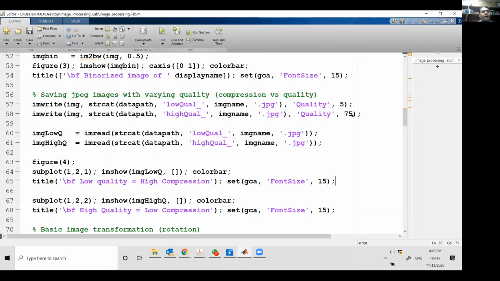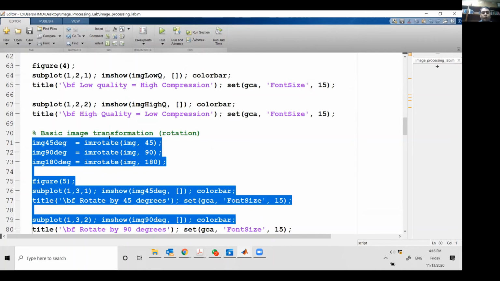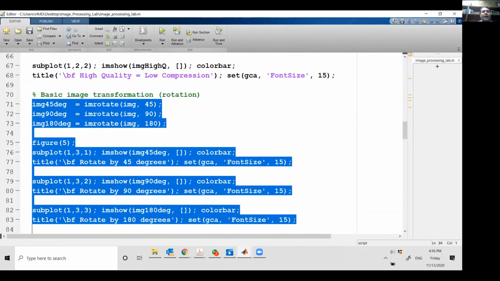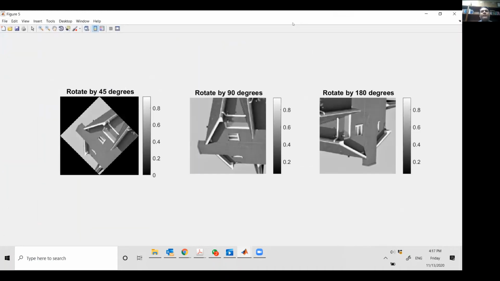Then we have some other transformations that we can do. What if I want to rotate my image by some degree? So I can just call imrotate. I give it the image और कितने डिग्री से रोटेट करना है, 45, 90, 180 and so on and so forth. So these transformations are very, very important in computer vision and medical imaging. And again यहाँ पे मैं सिर्फ rotation आपको show कर रहा हूँ. Translation is a little bit complicated, so I won't be going through that.